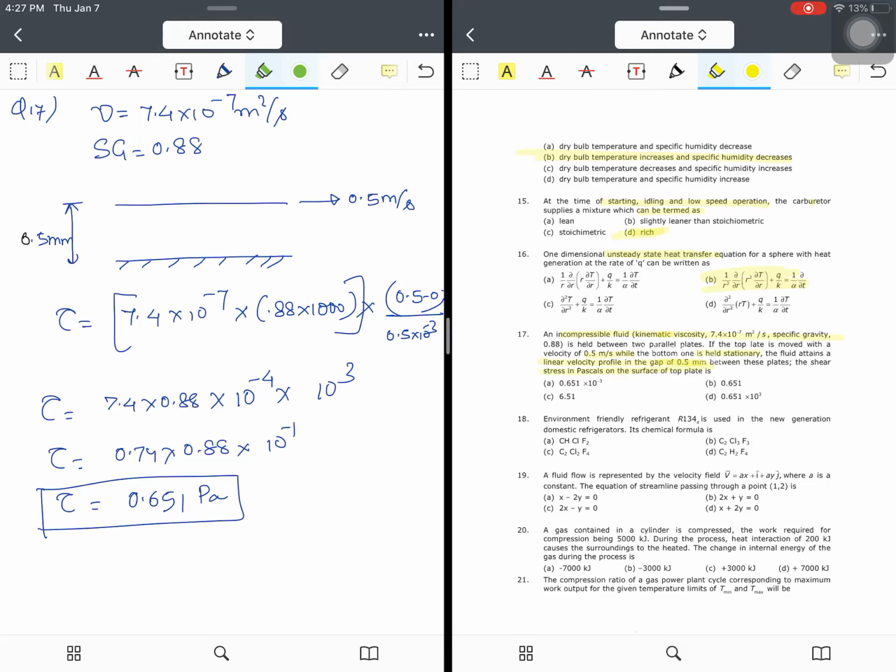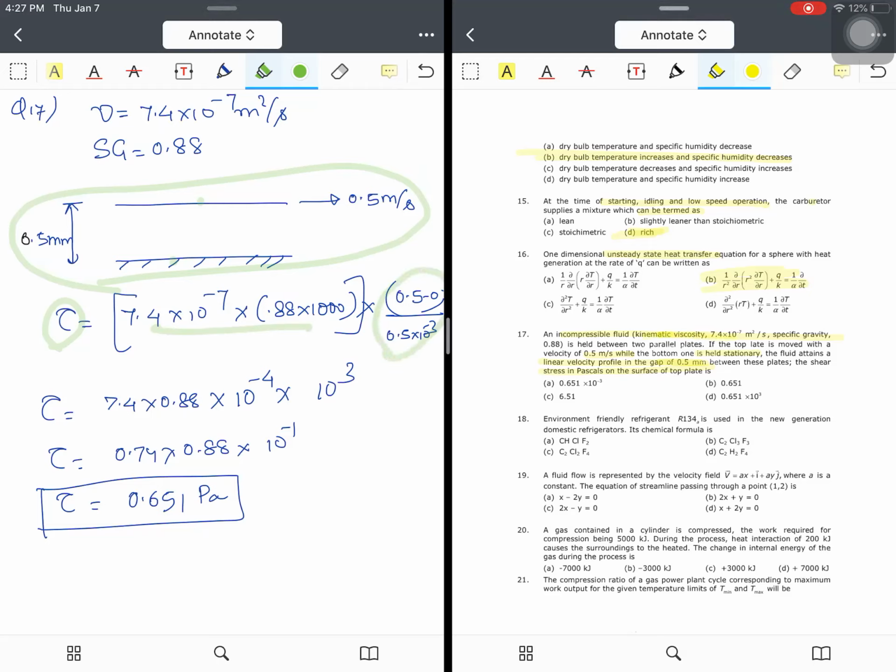Now you see here, whatever they have given, you can summarize in this particular figure. Looking at the figure, if you go deep into fluid mechanics, you will find that this is an example of Couette flow, where the bottom plate is stationary and the upper plate is moving with some velocity. In such cases, we will simply use Newton's law of viscosity, that is, shear stress tau is equal to dynamic viscosity into du by dy.